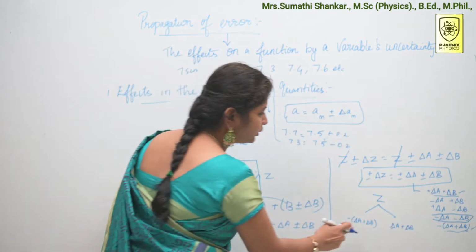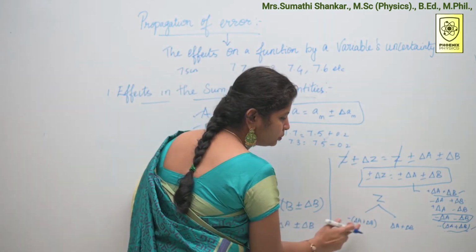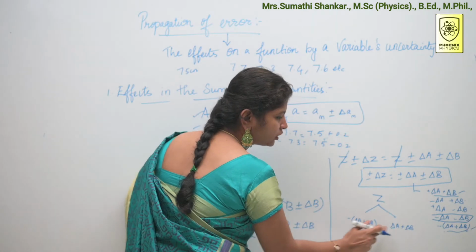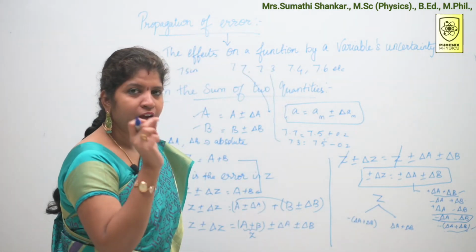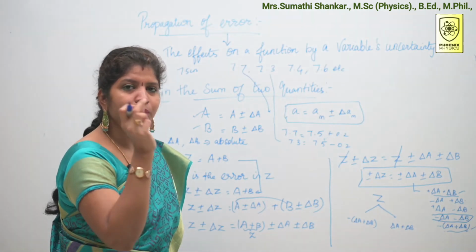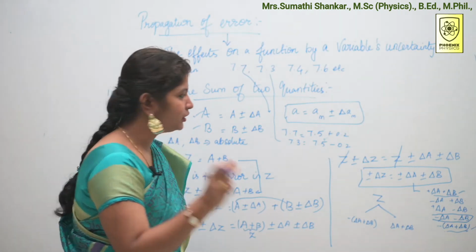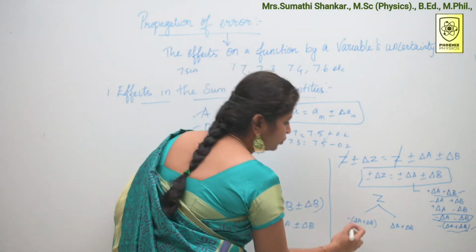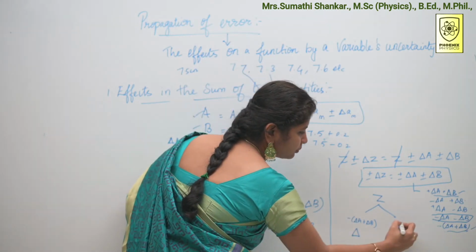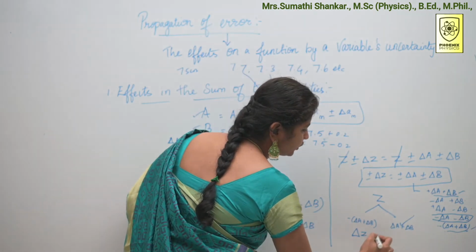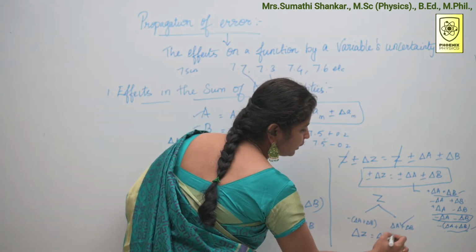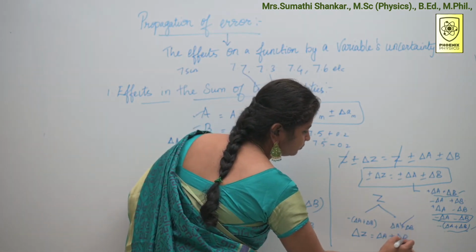That's why I have written like this. Here I am considering the maximum possibility of error in Z. So you can take this maximum possibility alone. So delta Z is equal to delta A plus delta B.